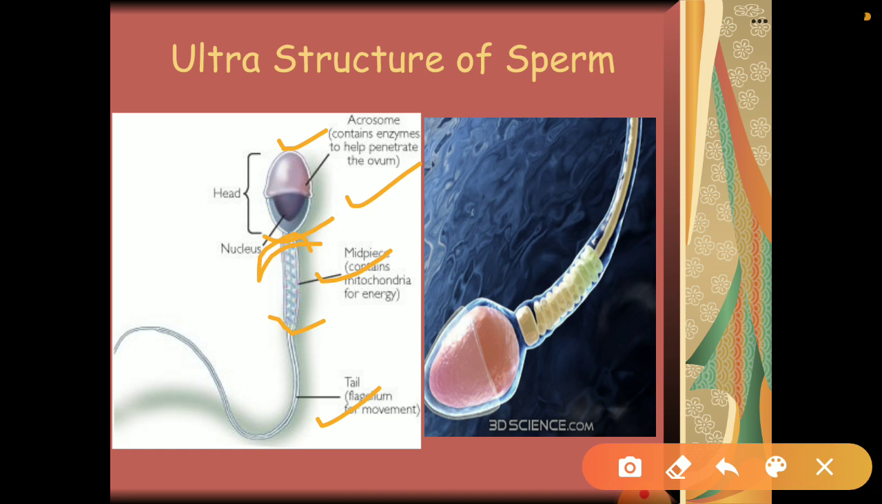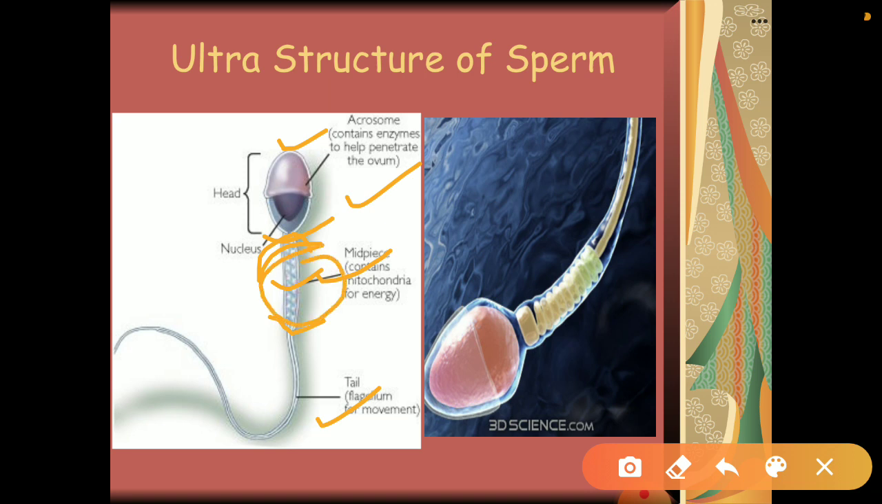Okay, now comes the middle piece. Okay, now this is the middle piece. This middle piece contains a number of mitochondria. You know that male gametes cannot move on their own, so they need some energy for the movement, so that energy for the motility comes from the number of mitochondria present in this middle piece.